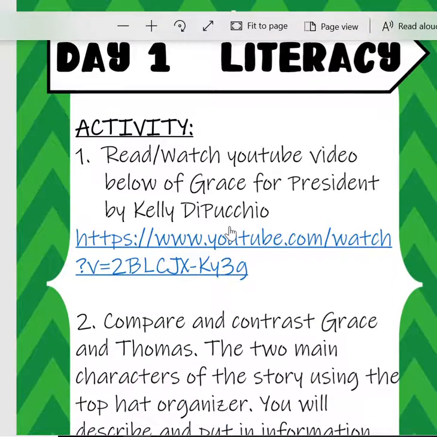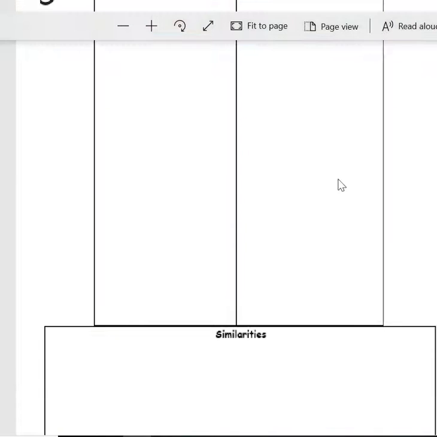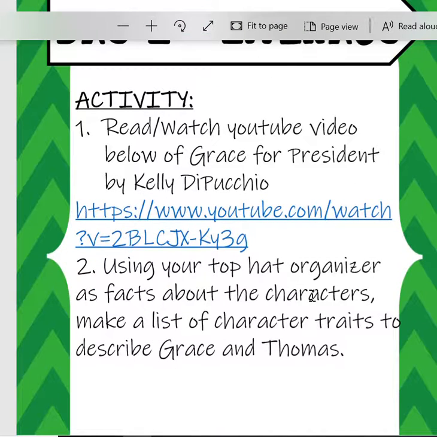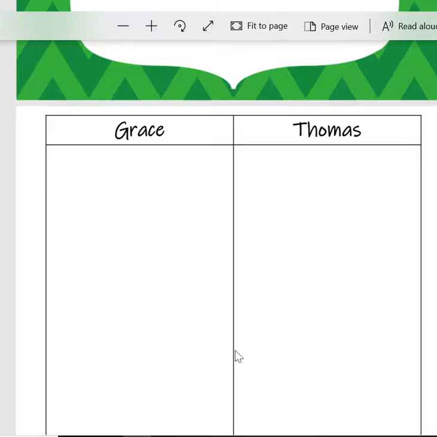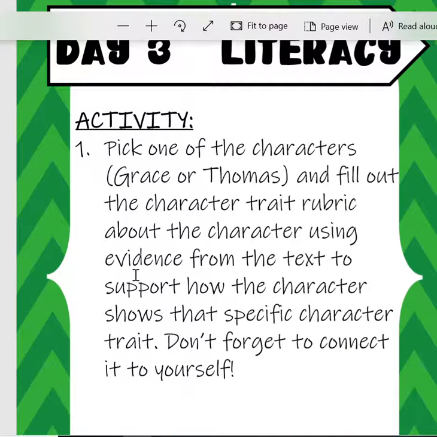Week 2 has a focus on literacy characters, so fictional characters. They're going to be listening to Grace for President, that book, and then they're going to be comparing and contrasting the 2 main characters using this top hat organizer. Then they're going to be thinking about just specifically what did they learn about the 2 characters, and then they're going to be looking at character change eventually in this week. How does a character change from the beginning to the end?